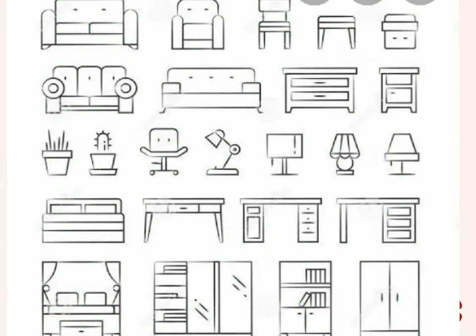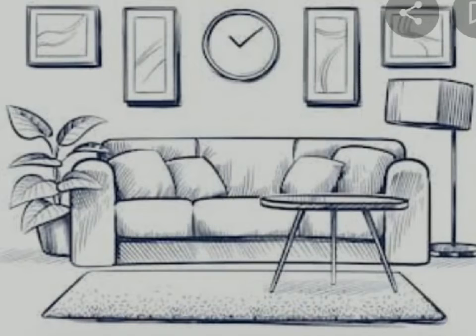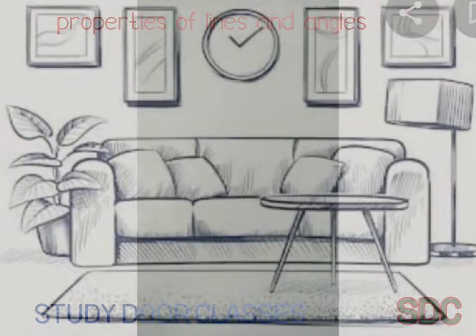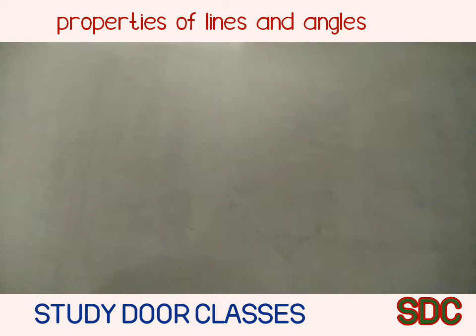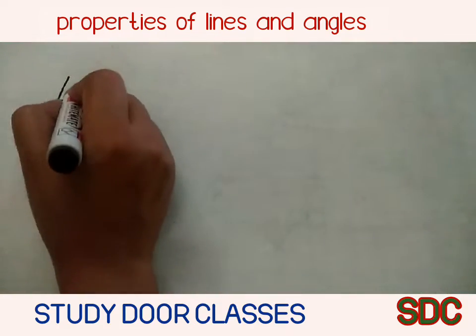At this time, many objects around you, just like your almirah in your room, your window, your door, your table, your bed. Can you imagine any of this without the knowledge of lines and angles? Can you imagine any object without lines and angles? No, there is no possibility of any objects without lines and angles around you. So students, today our topic is lines and angles.